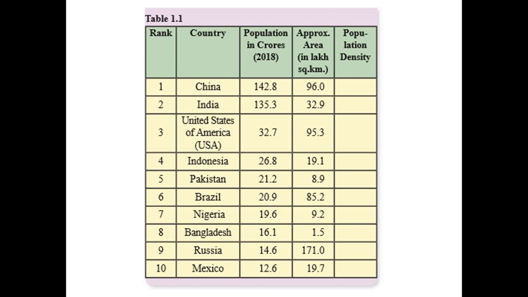Number 1 China, population density 1.48. Number 2 India 4.11. Number 3 United States of America, USA, 0.34. Number 4 Indonesia 1.40. Number 5 Pakistan